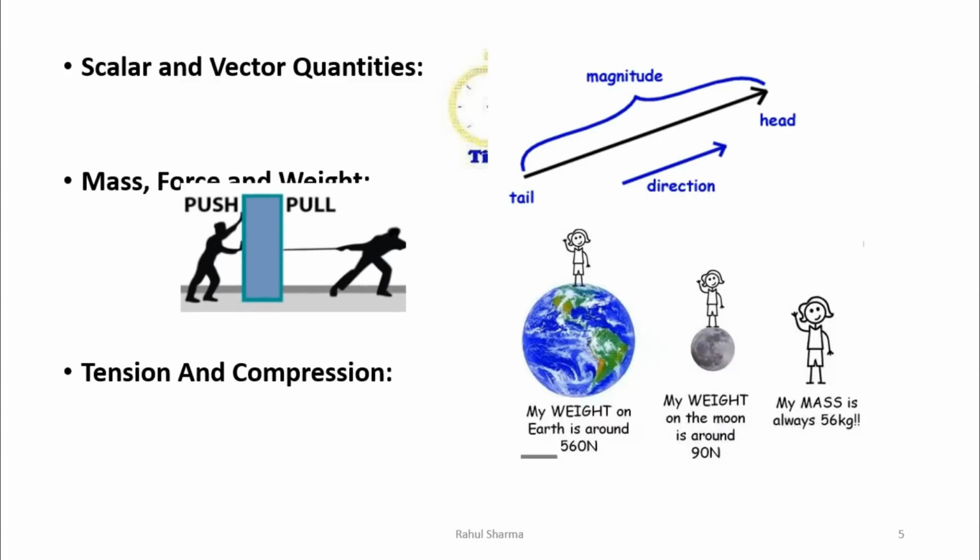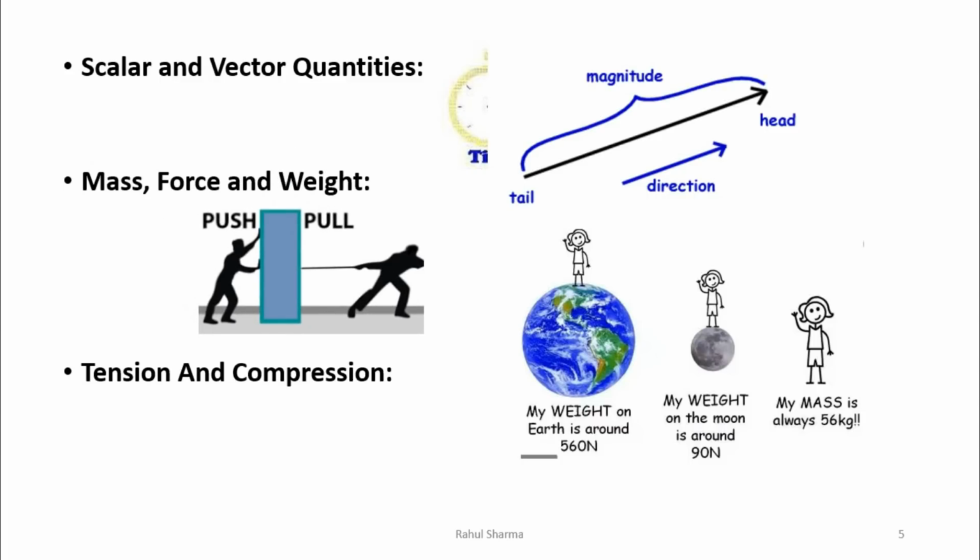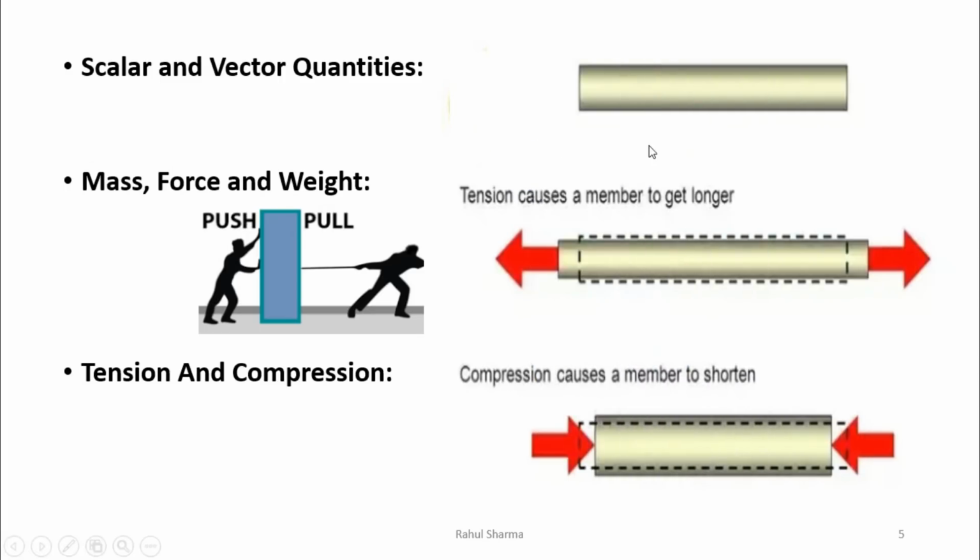Now what is tension? Tension is actually related to push or pull type of forces. Now when we say tension, I have taken this example of a rod. Let's say this is a rod, and when we apply a force towards its outer direction, meaning away from the center, then it is known as the object under tension. It tends to elongate the length of the object.